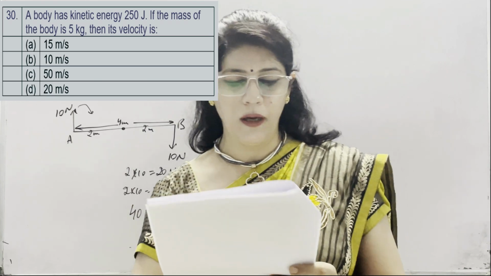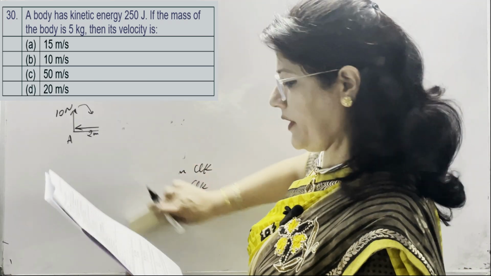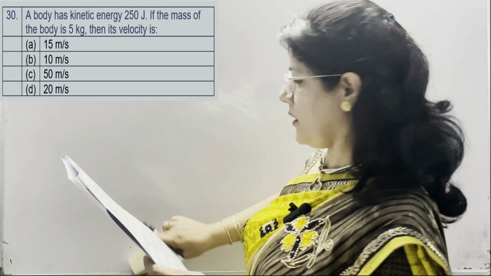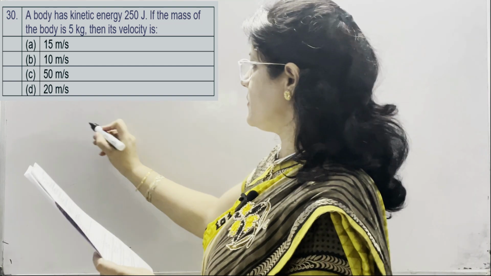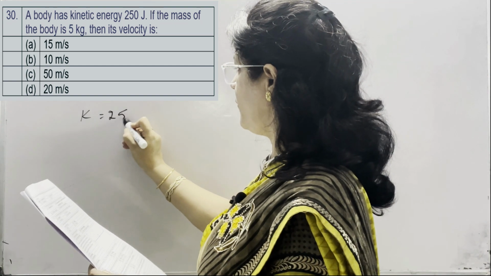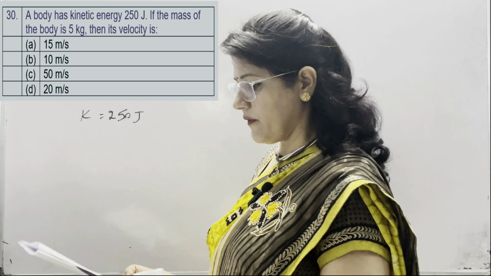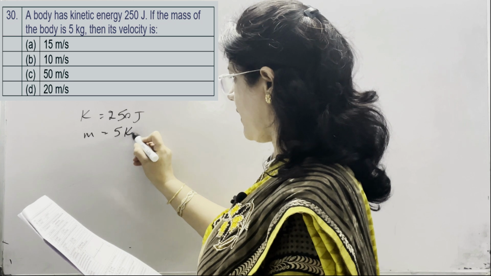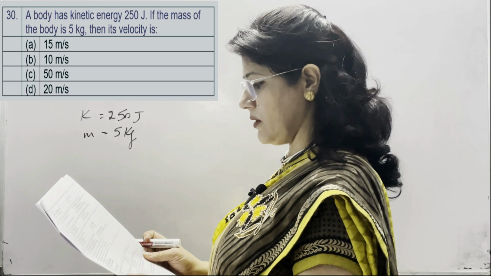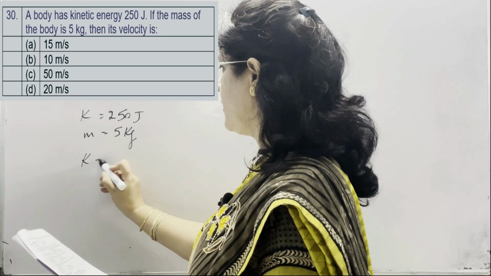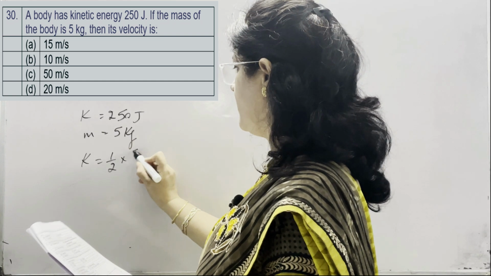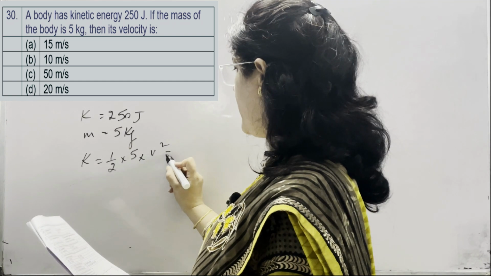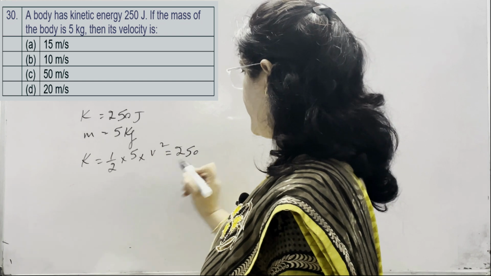In question number 30, a body has kinetic energy 250 joule. In this question, kinetic energy is given as 250 joule. If the mass of the body is 5 kg, then its velocity is: half m v square equal to 250.